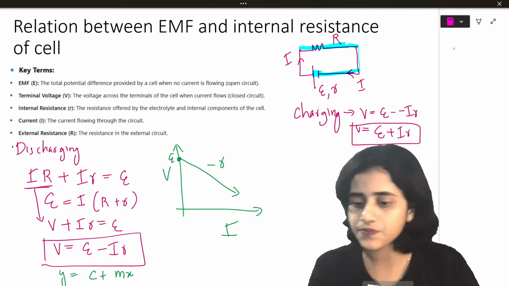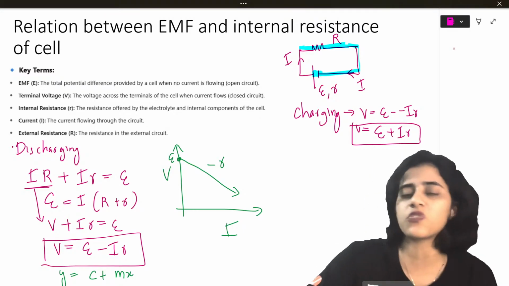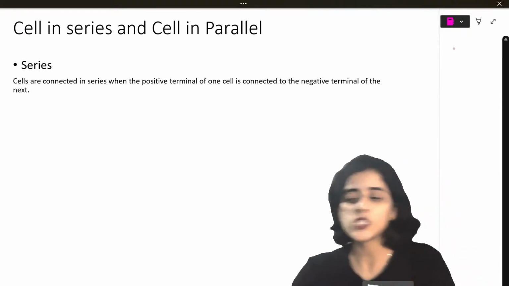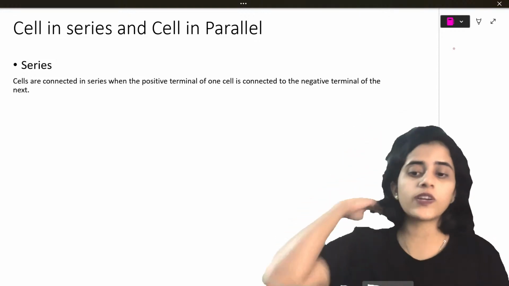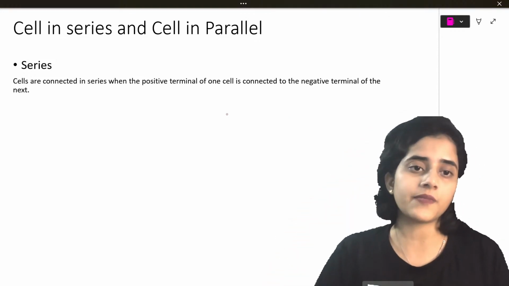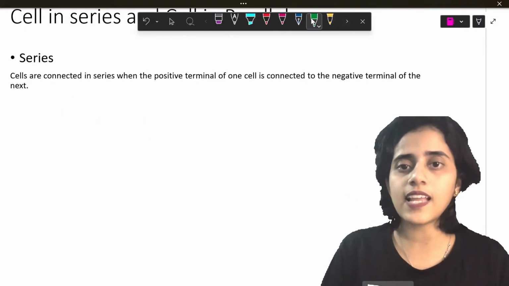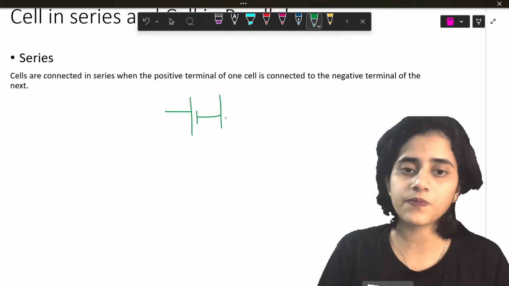Is that clear? Okay. Now the last two topics that we're going to finish today's class with are cells in series and cells in parallel. We already looked at resistors in series and resistors in parallel. So now we look at cells in series and cells in parallel. What do you mean by cells in series? Cells in series just means that you have some cells.